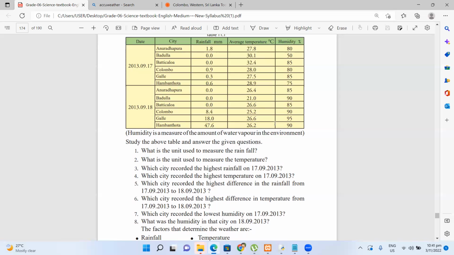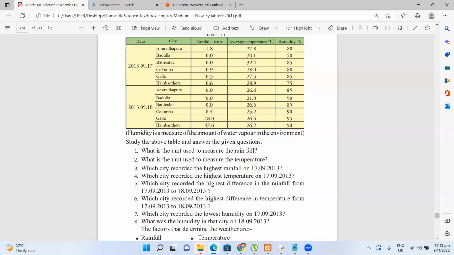Celsius, correct. Fahrenheit, correct. Another thing is there, starting from K. Kelvin. Yeah. Fahrenheit, Celsius, and Kelvin.